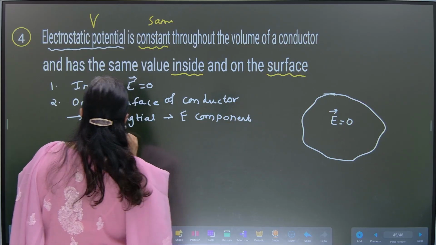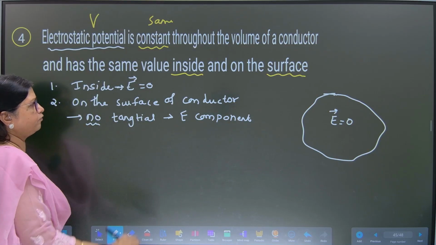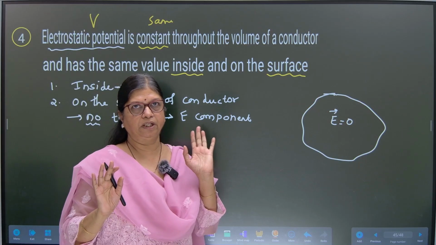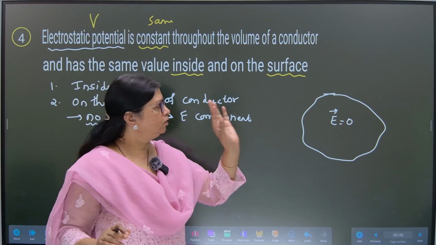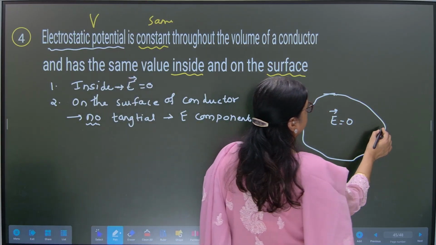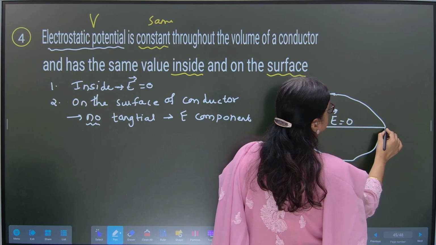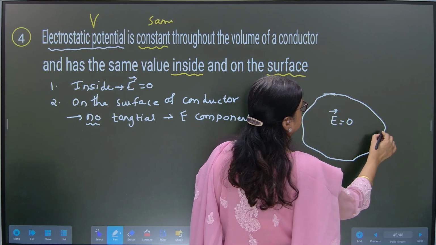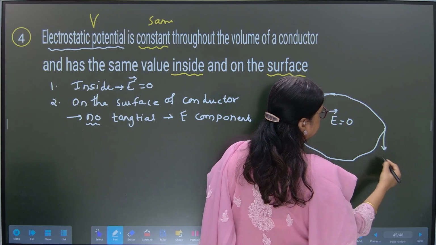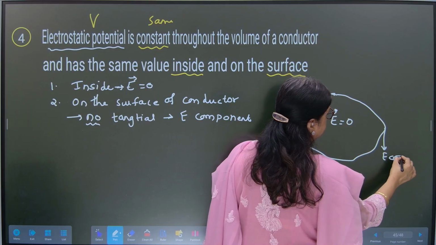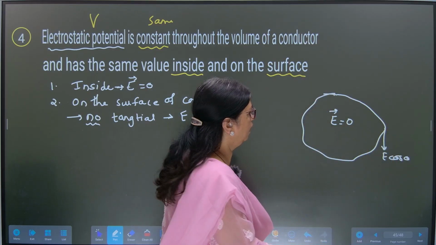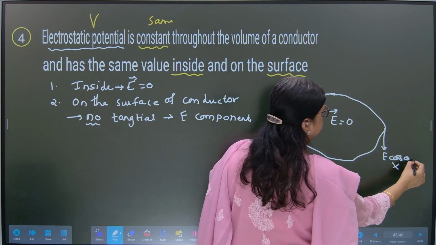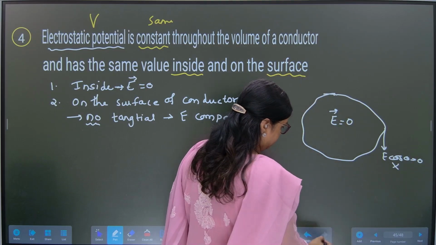There is no such tangential electric field component. E cos theta is not there, or E sin theta is not there. It is equal to 0. Okay?